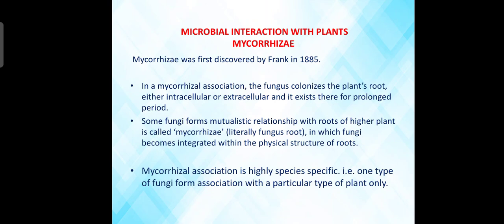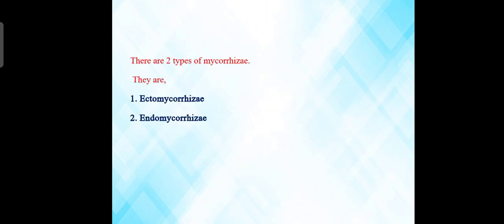In mycorrhizal association, the fungus colonizes the plant's root either intracellularly or extracellularly and exists there for a prolonged period. The fungi derive nutritional benefits from the plant, and the plants take up nutrients with the help of fungi. The association is highly specific, that is, one type of fungus forms association with a particular type of plant only. There are two types of mycorrhiza: endomycorrhiza and ectomycorrhiza.